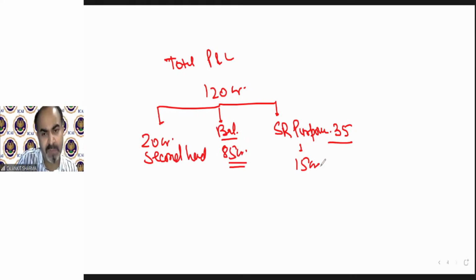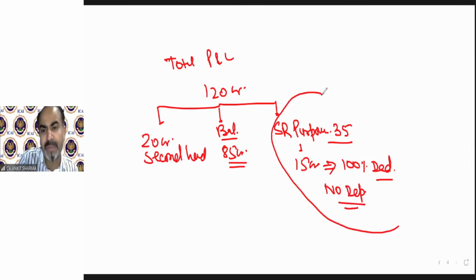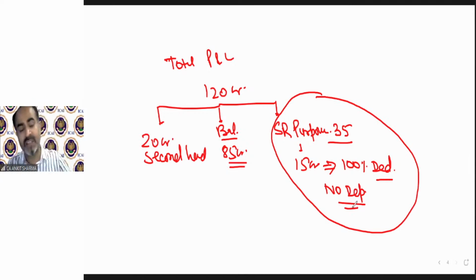So for scientific research purpose assets, there is a specific provision which allows 100% deduction, which we are going to study later. So there is no depreciation concept on this, and we can forget about it. In additional depreciation, the last point says no additional depreciation can be claimed on any asset on which 100% deduction is allowed. Because there is 100% deduction on this, there will be no depreciation, because the full 15 crore has been claimed as deduction already. So we cannot claim anything else upon it. Okay. Now moving on to this.